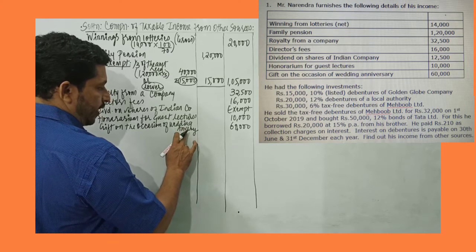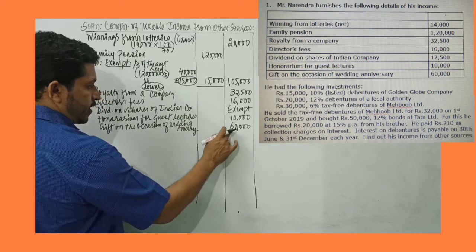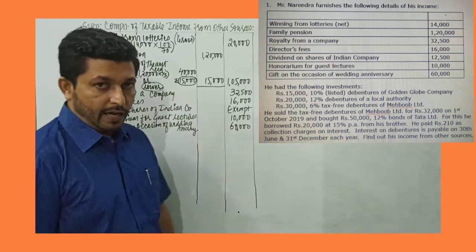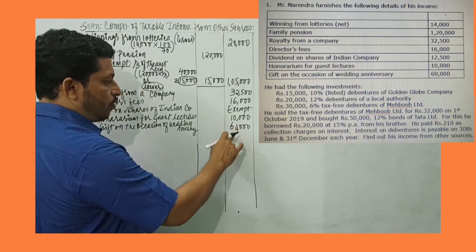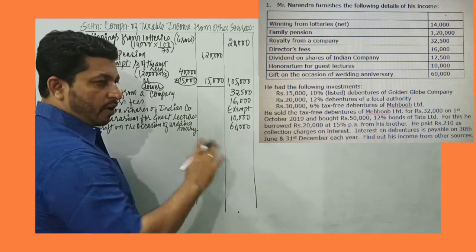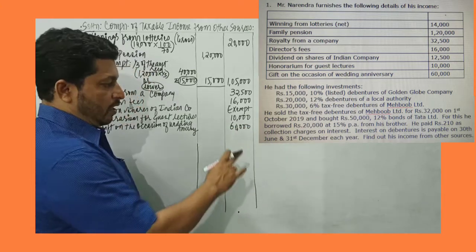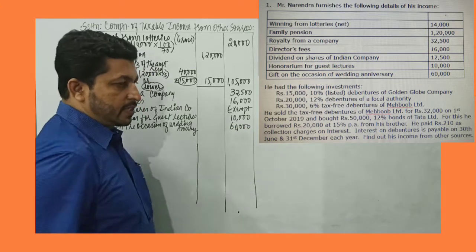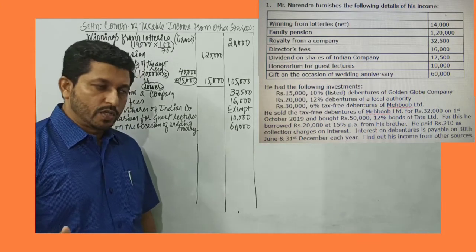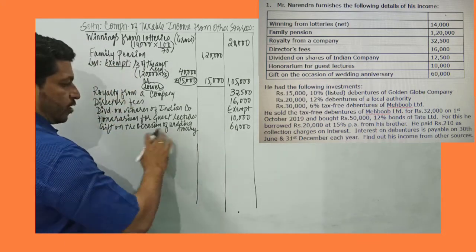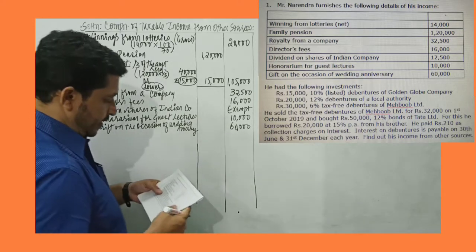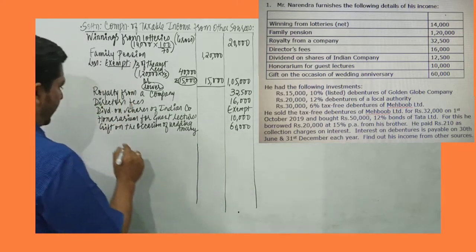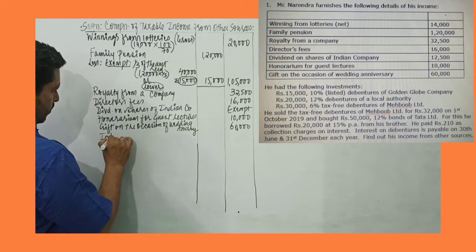And since the gift amount is more than 50,000, the amount is fully taxable. Suppose if the gift amount would have been 45,000, 49,000, 50,000, nothing would have been taxable. But since the gift amount is more than 50,000 on an occasion other than marriage, not received from relatives, this amount becomes fully taxable.